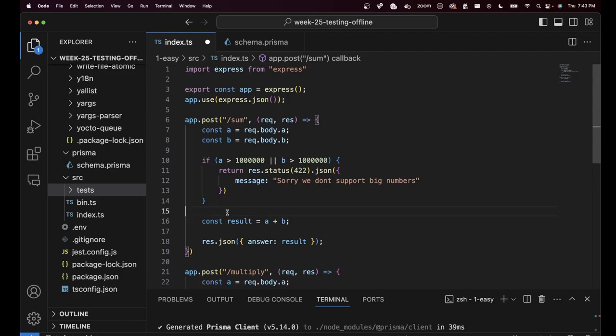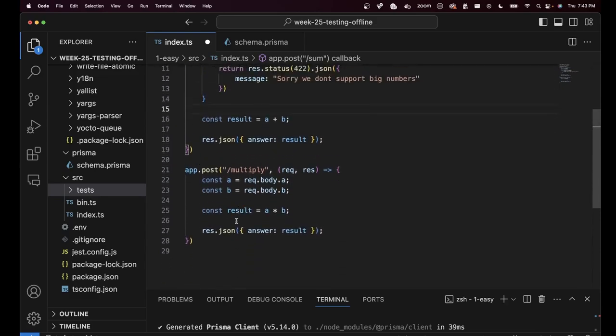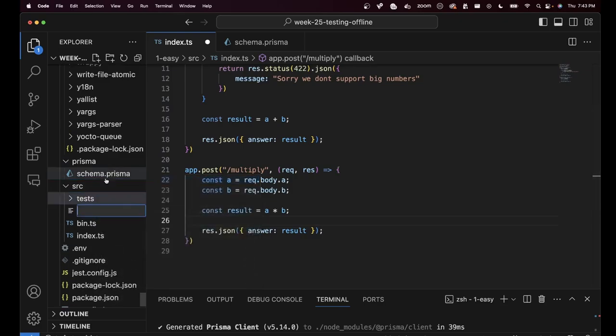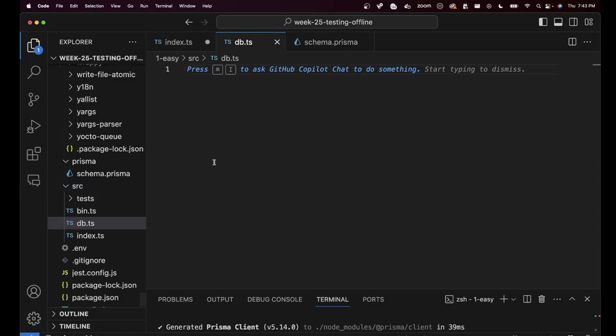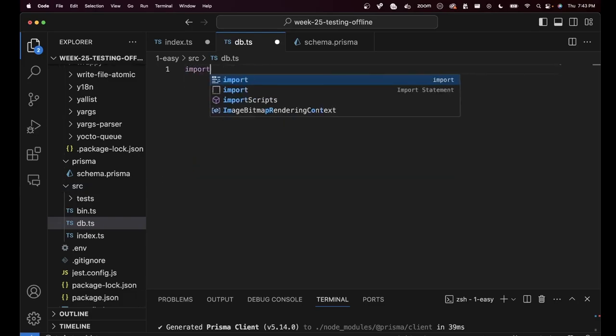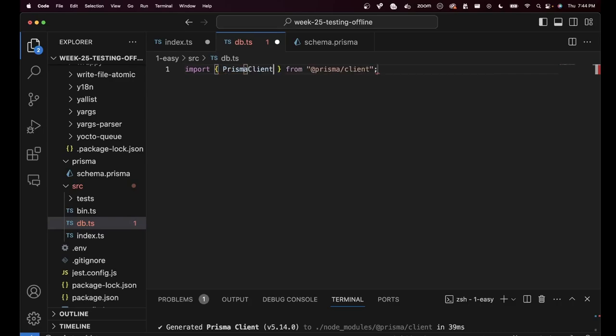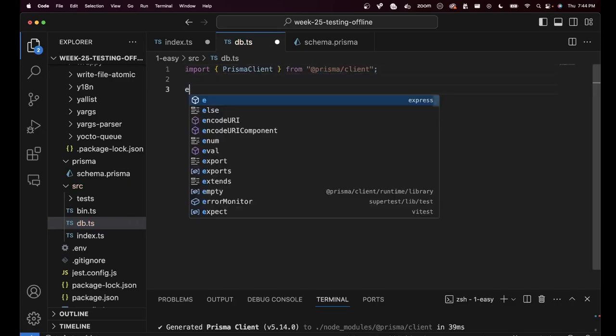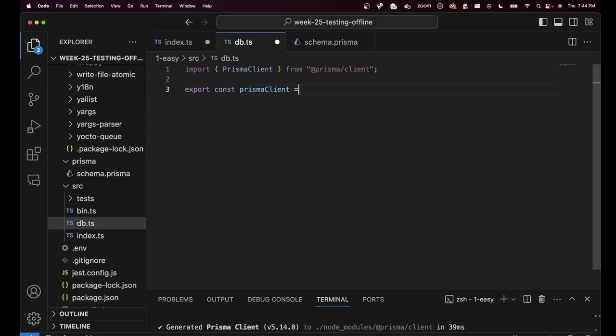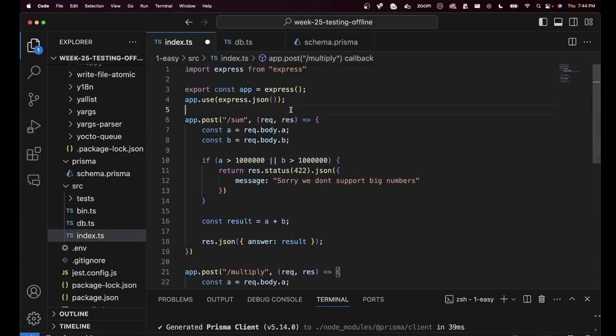I probably need to do a database insert over here as well as a database insert over here. So let's create a new file called db.ts, inside which I will export the Prisma client. I will import PrismaClient from @prisma/client and export const prismaClient equal to new PrismaClient. Harkirat, why did you not do this directly in index.ts? Why did you not write this line of code directly at the top over here? Why did you create a separate file for it?